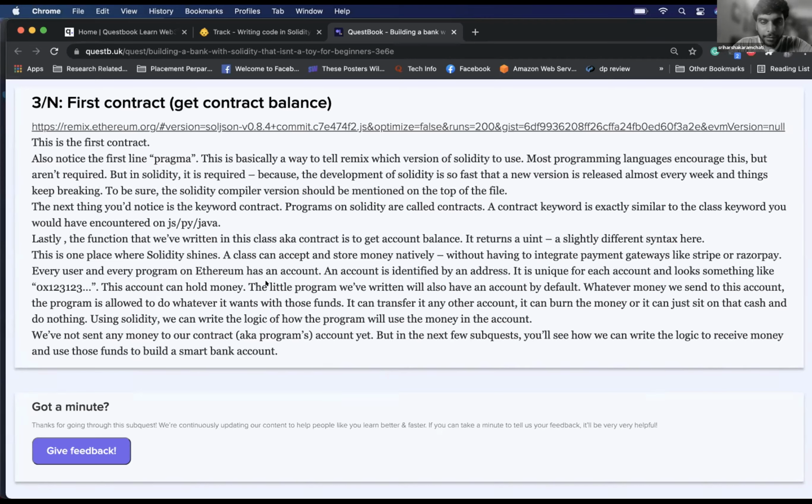An account is identified by an address. It is unique for each account and looks something like 0x123. I'm assuming this is equivalent to an IP address kind of thing. Oh, yeah, sure. This account can hold money. The little program we have written will also have an account by default.